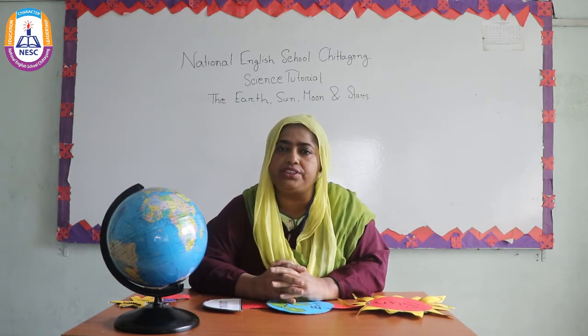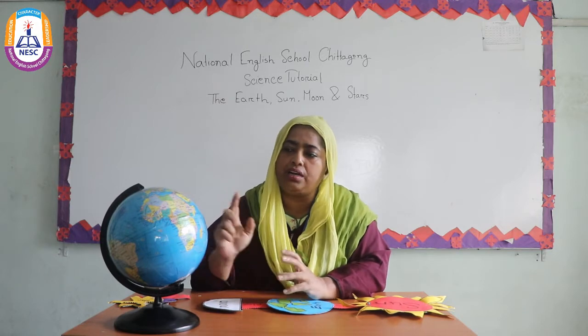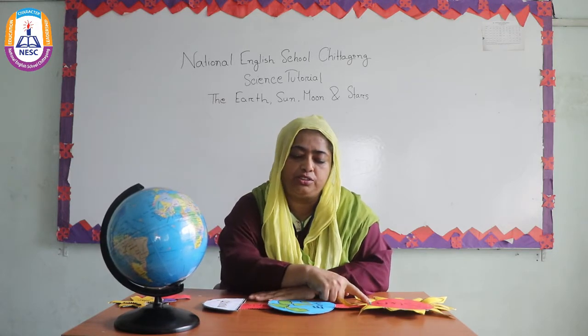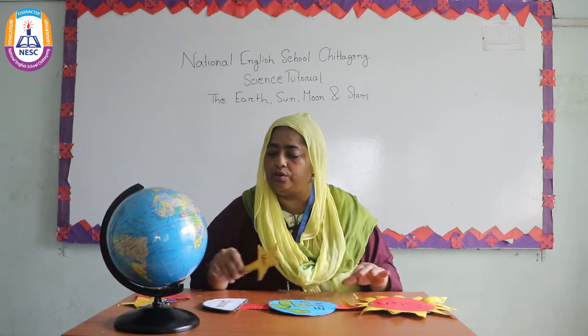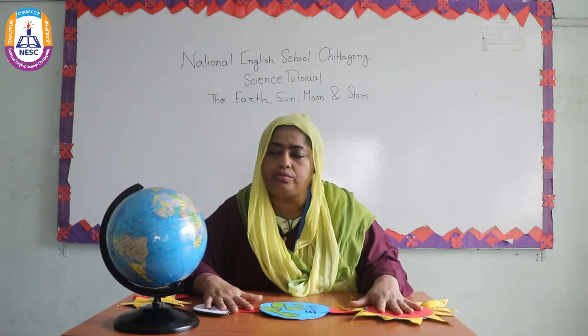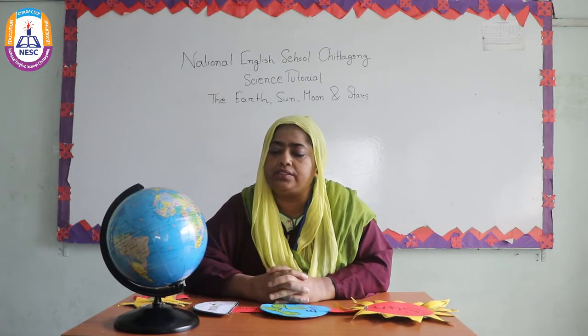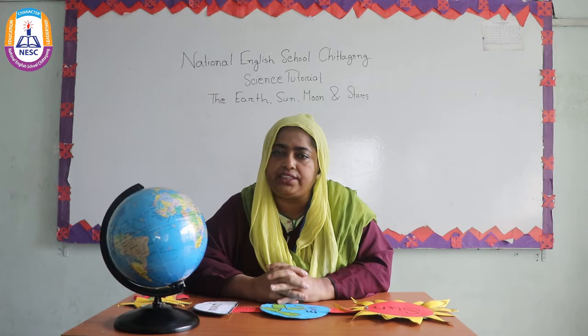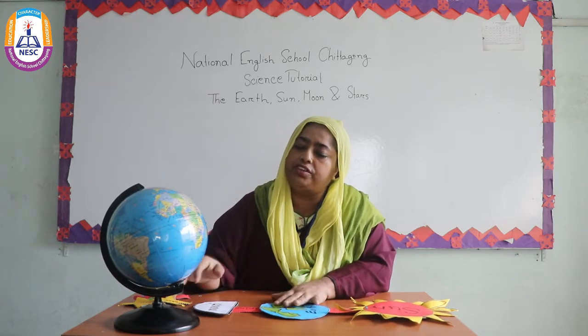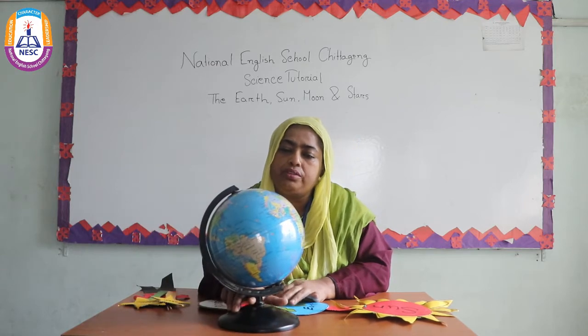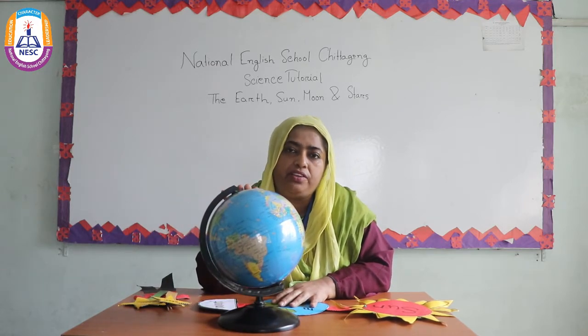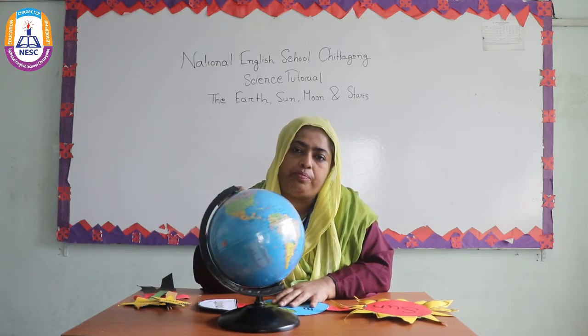Today I want to discuss the Earth, Sun, Moon and Star. You know, all the children, you know what is Earth, what is Sun and what is Moon. But I want to make it easier to understand how they travel around each other. First of all, I want to show you the Earth. This is the Earth we live on. It looks like a big ball.